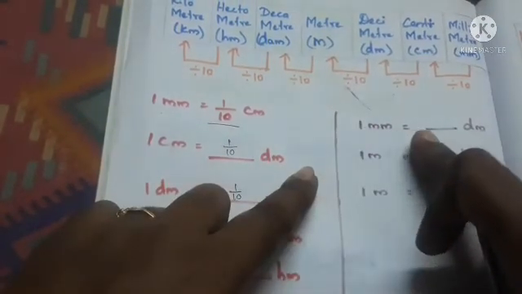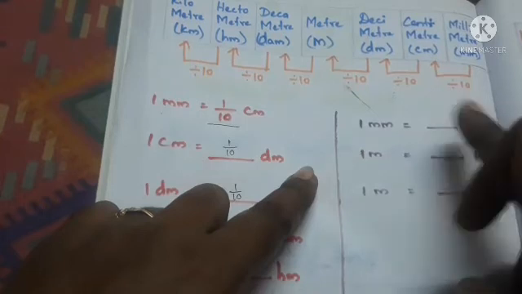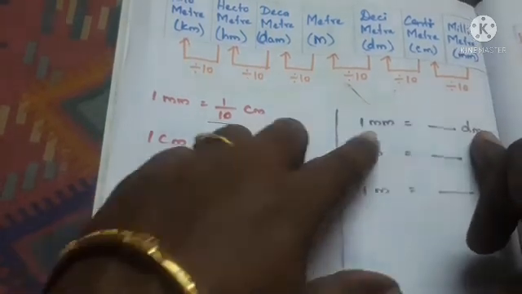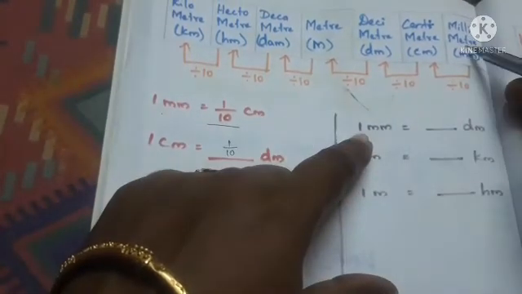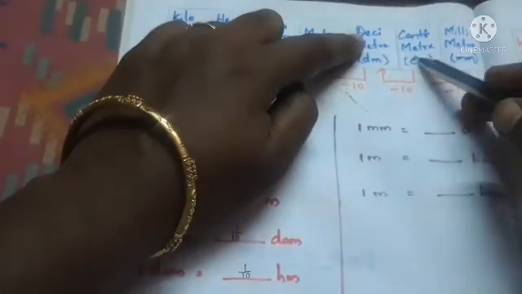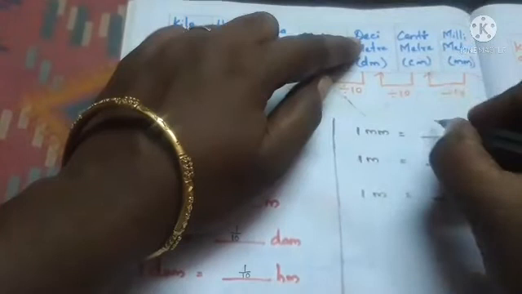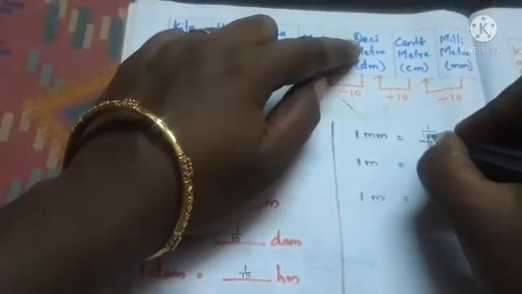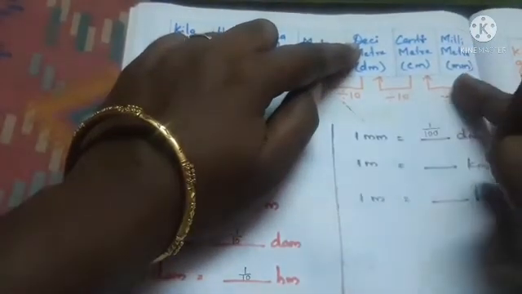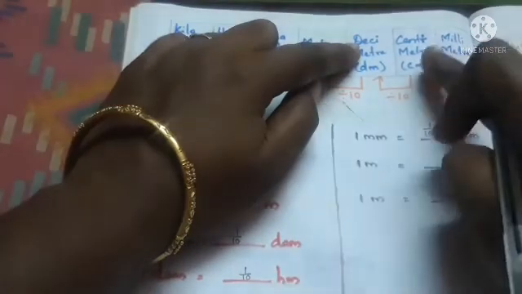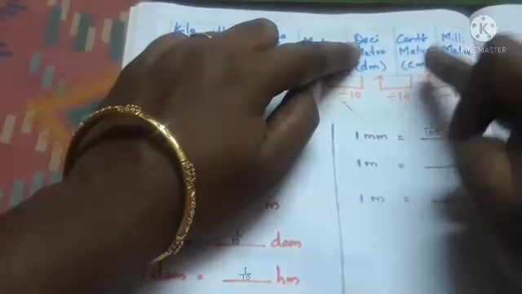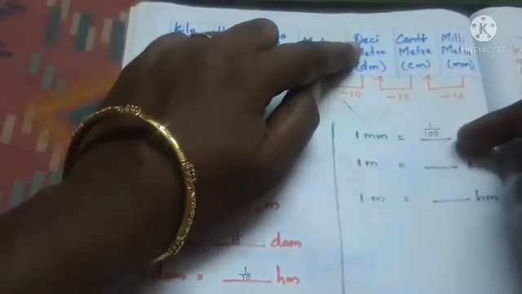1 millimeter is equal to dash decimeter. So in this table we have millimeter here and decimeter here. How many steps do we have to go? 1, 2. So 2 steps means we have to divide by 100. Lower to higher means we have to divide. So here we have 2 steps, so we have to divide by 100.